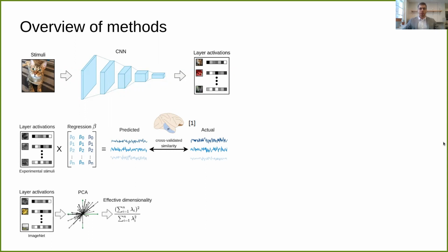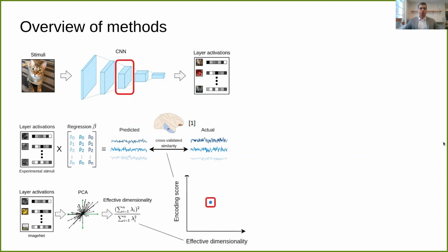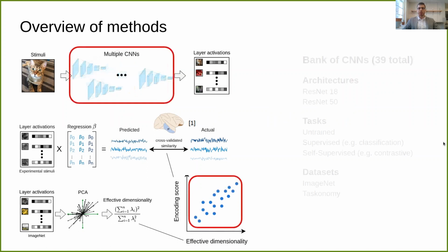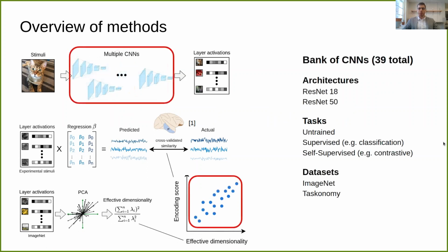We then run PCA on the layer activations to estimate their dimensionality. Specifically, we're using a metric called effective dimensionality, which is similar to asking how many PCs are required to explain a fixed percentage of variance. Doing all of this for one layer of one CNN gives us a single sample for the relationship between dimensionality and encoding performance. We need more samples to measure a correlation, so we repeat this process for multiple layers. And we also repeat the process for many different CNNs. So every point in the final plot comes from one layer of one model.